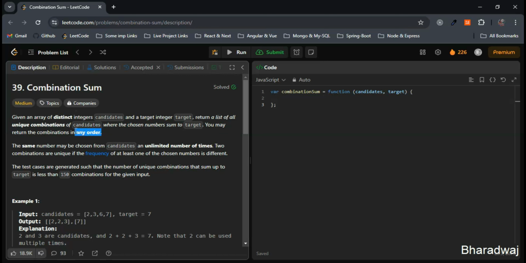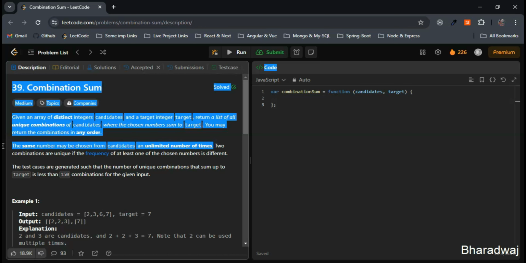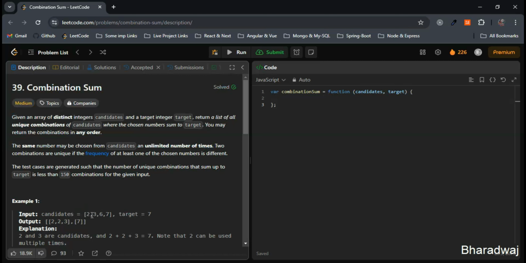So we can return the combinations in any order, but we have to return the list of unique combinations of candidates where the chosen numbers sum to target. The sum must lead to the target. The same number may be chosen from candidates an unlimited number of times. This is one important thing. So here we can choose the same number as well. In simple terms, we can repeat the numbers, but the numbers have to be present in the array first.